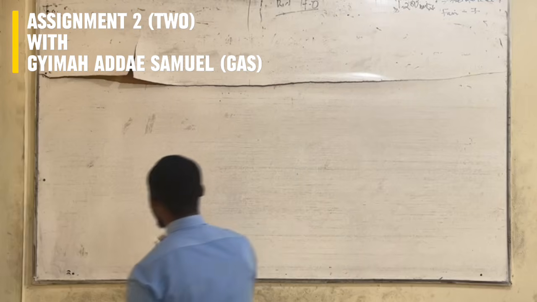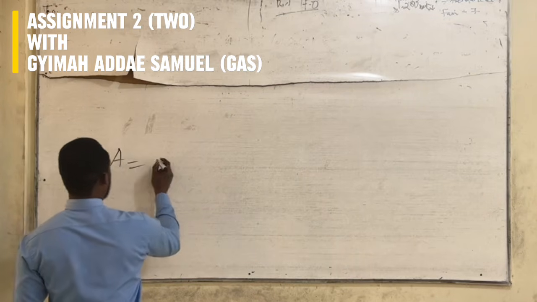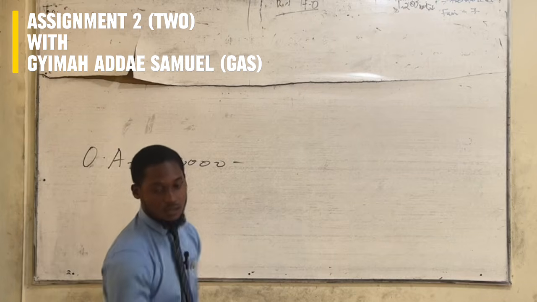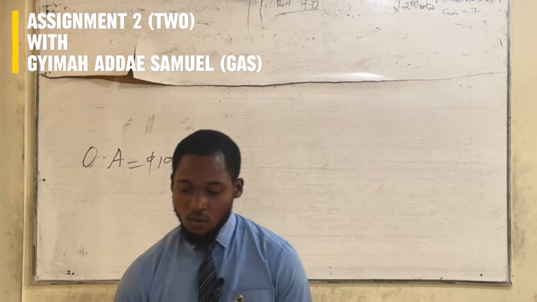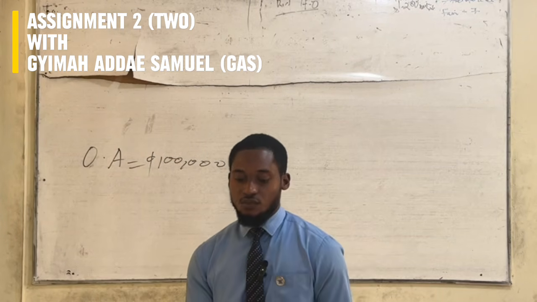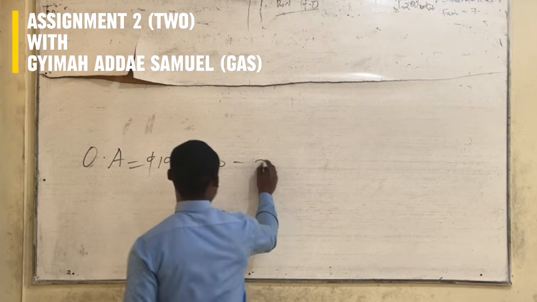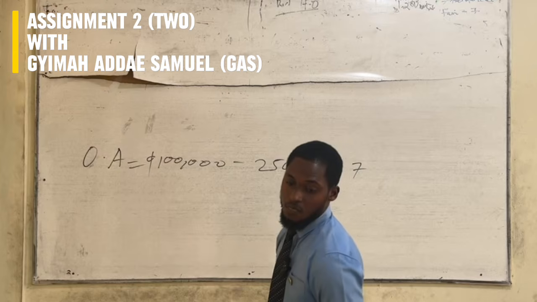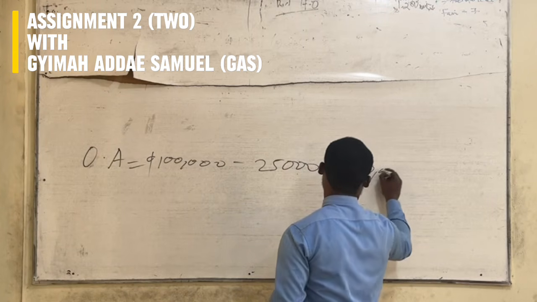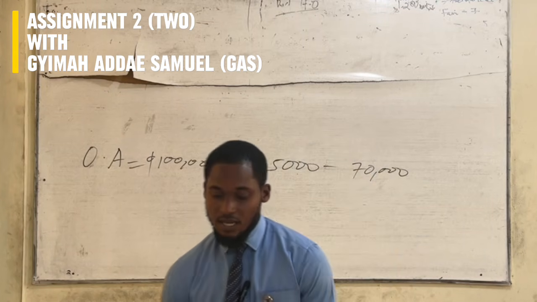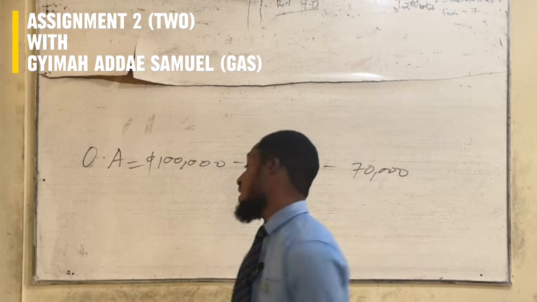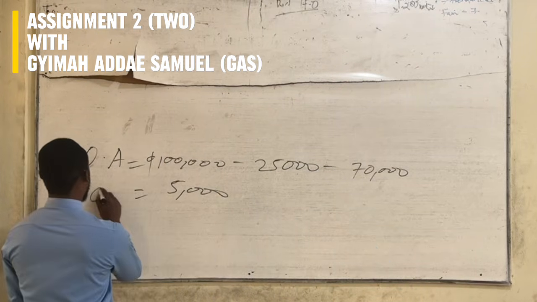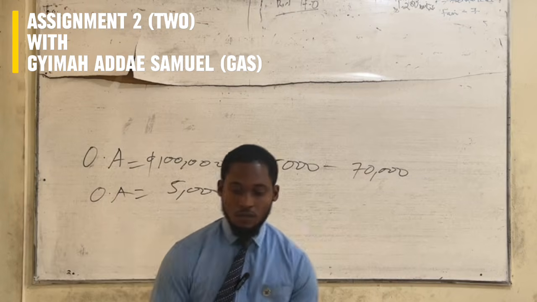So the override amount, the store sales here is 100,000 Ghana cedis, minus returns, which is 25,000 Ghana cedis, minus the quota, which is 70,000 Ghana cedis. And when you compute, you are getting 5,000 Ghana cedis for override amount.